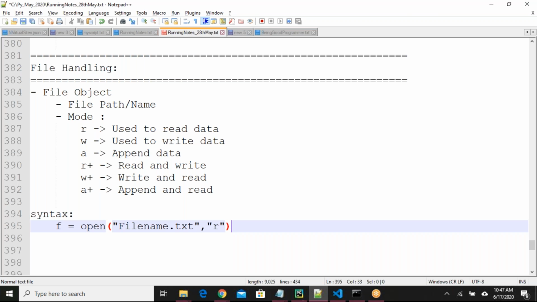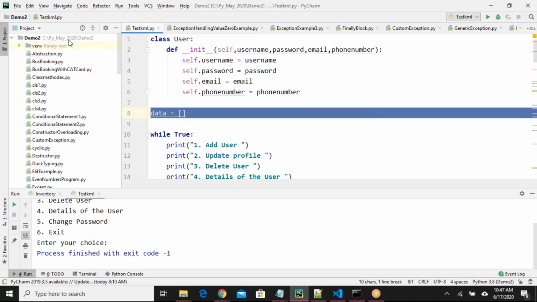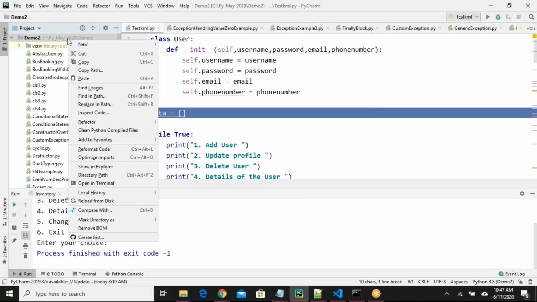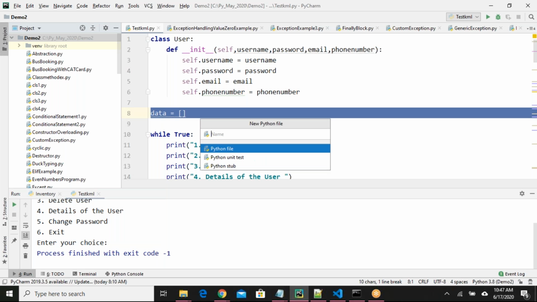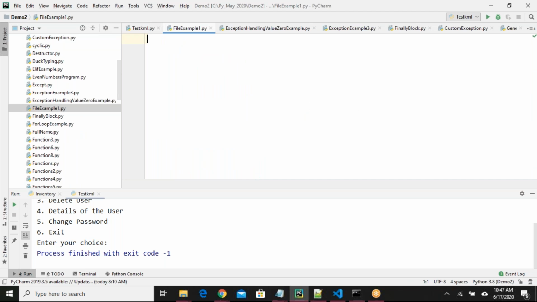Okay, let us see some examples now. Let me open my PyCharm. I'll go to adding a Python file, example 1. Okay, so which operation shall we do first? First, let us create a file. So add a file or create a file. If you want to read, first we need to have the file, right? So create a file.